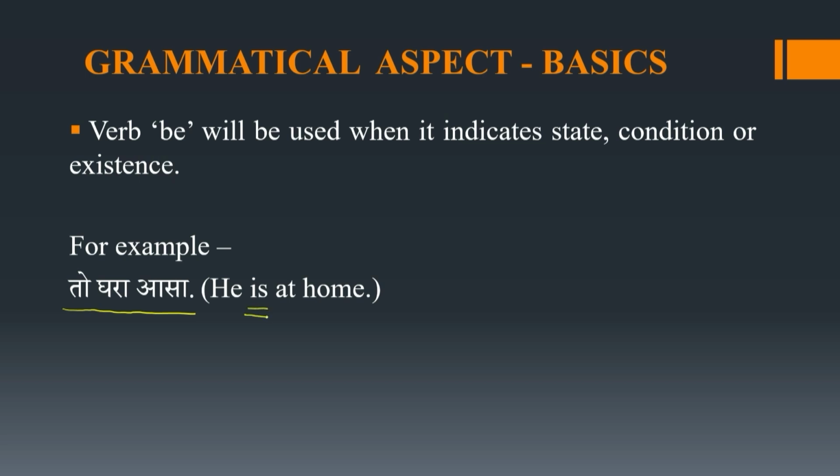So is is the English verb over here. He is at home. And in Konkani also you see that asa verb is used. So in this sentence, it indicates state or condition or existence. In this example, it is the state which is indicated. Another example we can take, a question for this. To khoi asa.